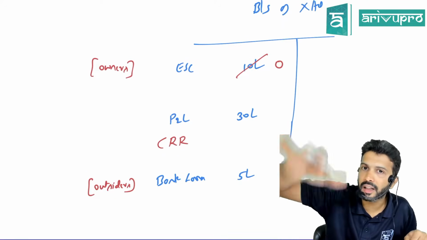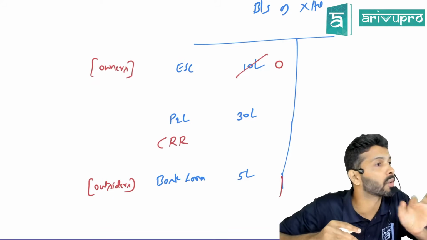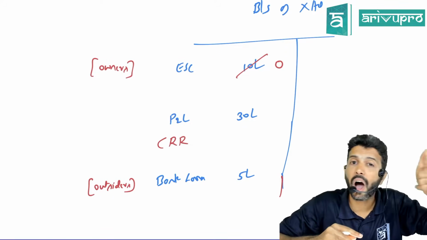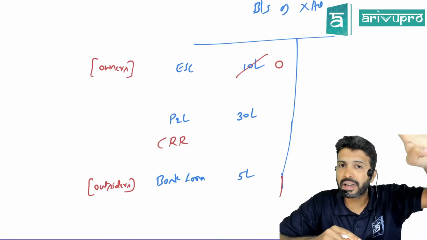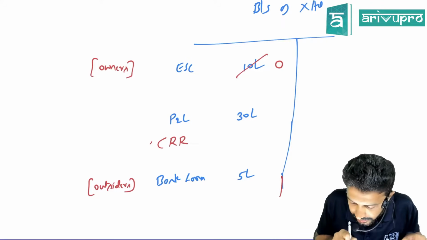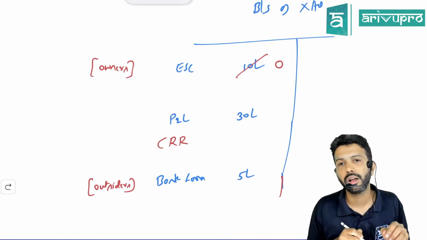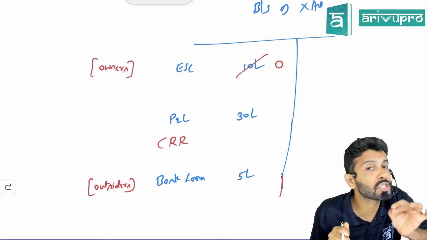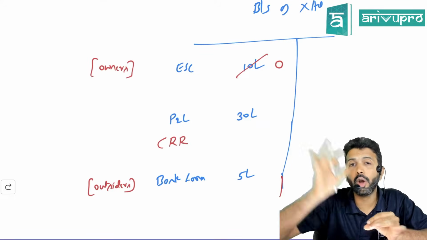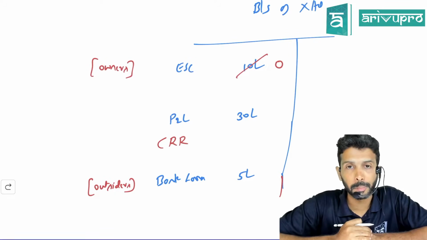Whenever the capital in a company is going down or decreasing, every such company has to create one reserve called CRR. The full form is Capital Redemption Reserve. Why do we need to create CRR? It is created with an intention to protect the bank loan people. Sir, how does creating one reserve protect bank loan people?